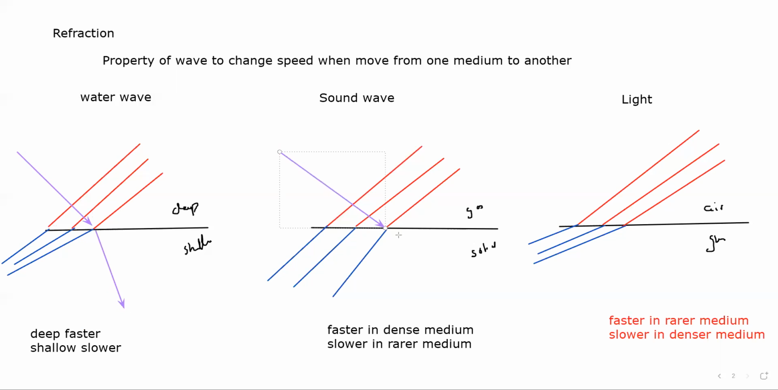But when we compare the sound waves, they bend away from the normal as the wave speed increases. So the simple idea is: if the speed increases, it will bend away, and if the speed decreases, it will bend towards the normal.